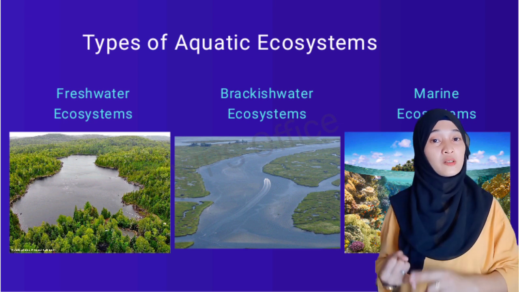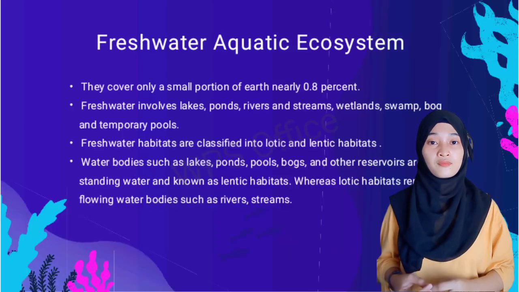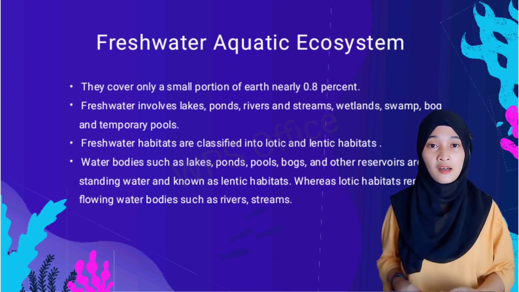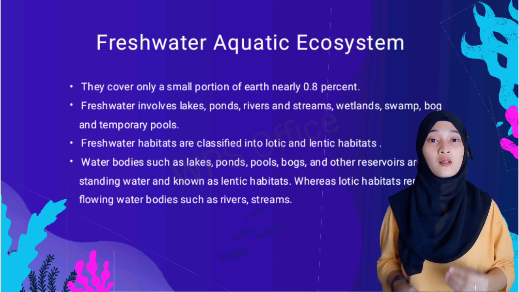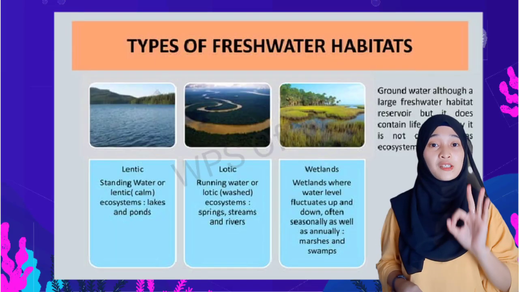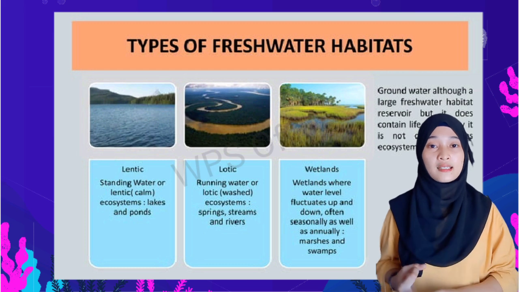There are different types of aquatic ecosystem: the freshwater ecosystem, brackish water, and marine ecosystem. Freshwater ecosystem refers to a type of habitat found in bodies of water with low salt content. Only 0.8% of the Earth's surface is covered by freshwater ecosystem. There are three types of freshwater habitat: the lentic, lotic, and wetlands habitat.